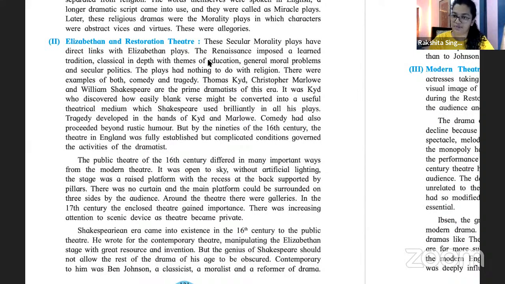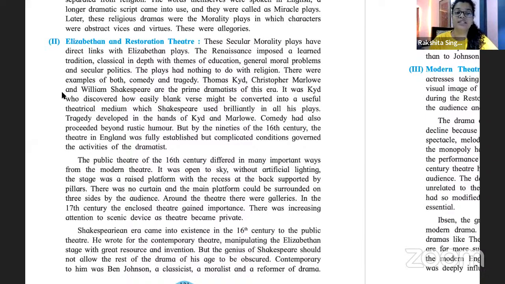कल हमने different types of drama किए थे, उसमें हमने समझा था ना, comedy as well as tragedy दोनों type के थे. Okay, this is Thomas Kyd, KYD को हम Kidd बोलते हैं. Okay, Thomas Kyd, Christopher Marlowe and William Shakespeare, very famous people, all three of these. Okay, और इनके बहुत सारे plays, if you have English in your graduation or in next year, you will have William Shakespeare at least. Okay, they are the prime dramatists of this era. इस दौर के सबसे ज़्यादा famous लोग ये.